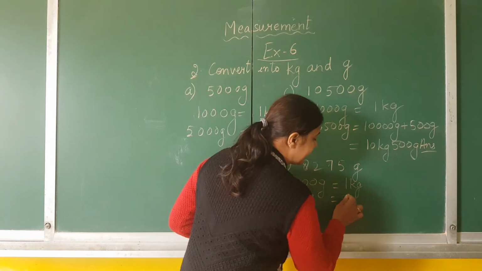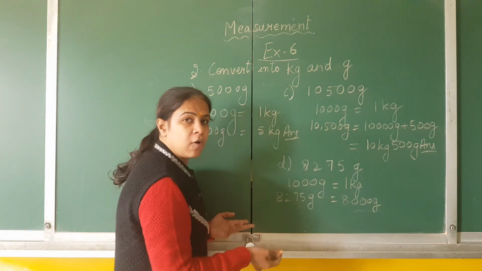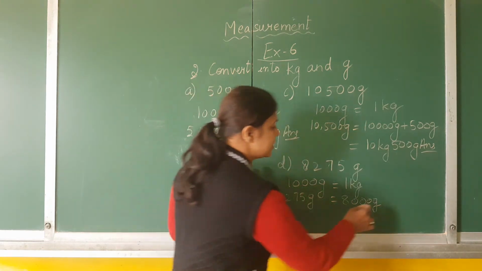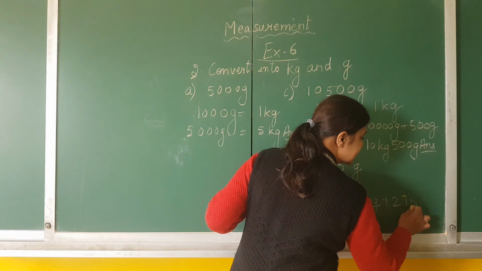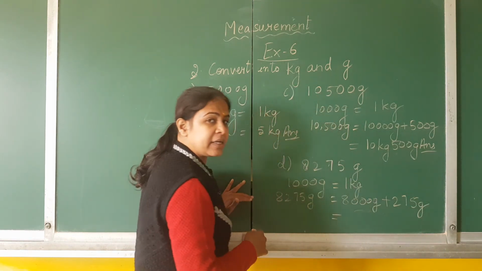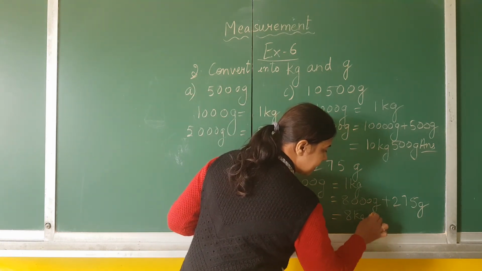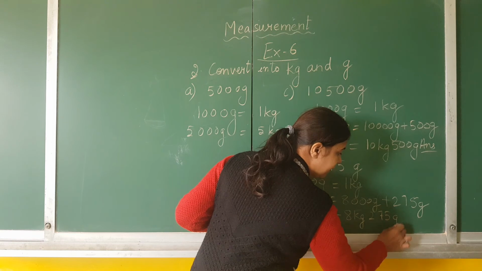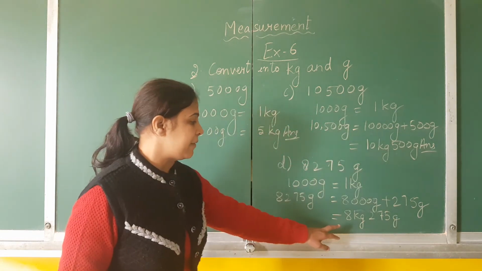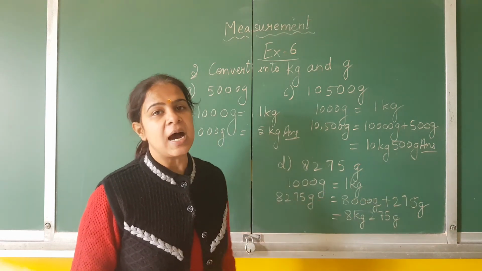No. I take only 8,000 grams. And the rest, 3 digits, are what? The rest 3 digits are gram. So I will write down 275 grams. Now 8,000 grams means what? 8 kilograms. And this 275 is grams. So children, 8 kg and 275 grams is the answer.